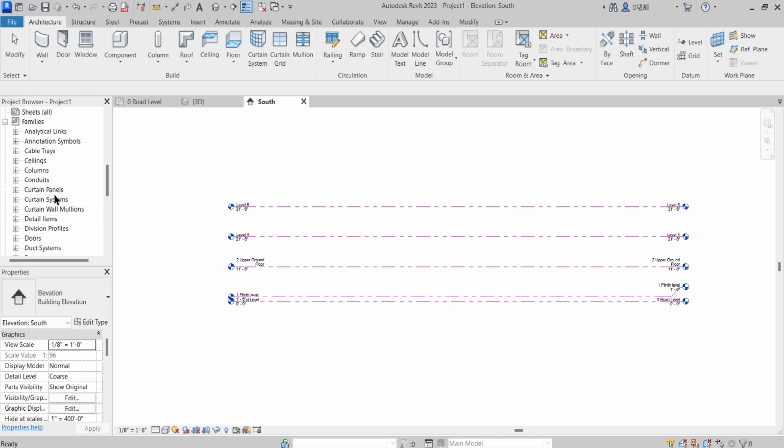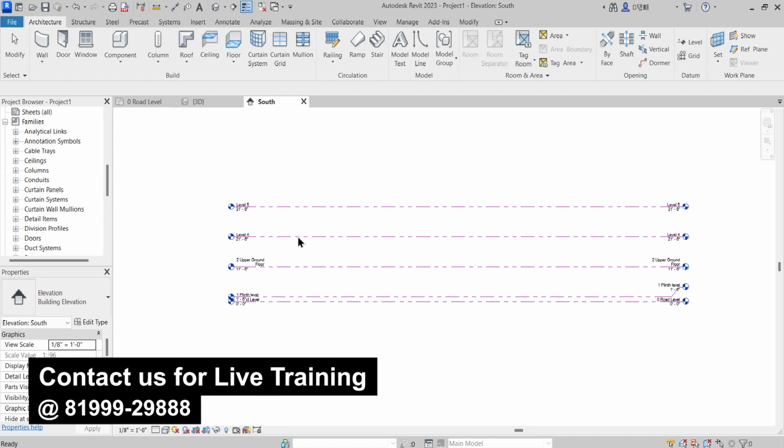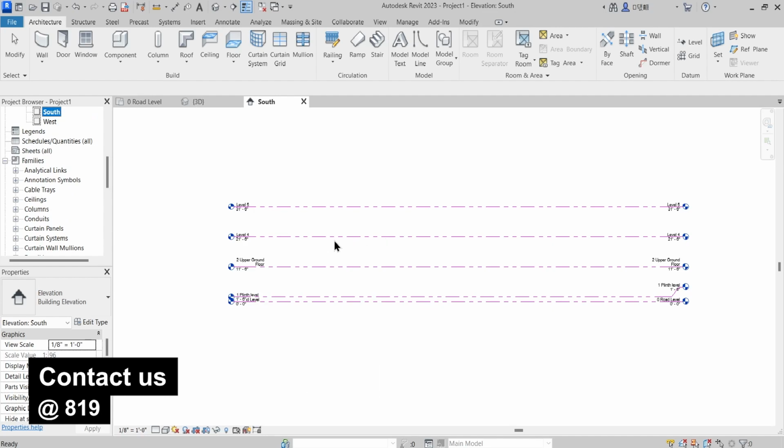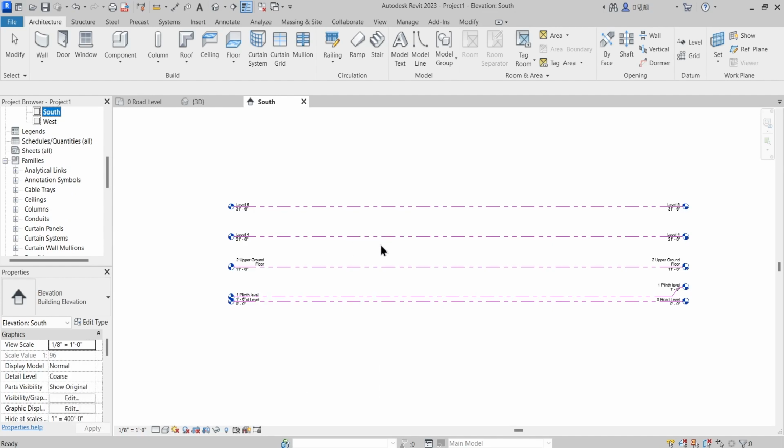But within the project, if you don't want to lose the families that are designed by Revit, you need to duplicate them. And where will you find the grid lines? This is just the annotation part. These are 2D elements, which are the annotation part, not the 3D part. So you will find them under annotation symbols.